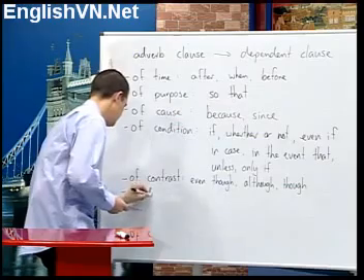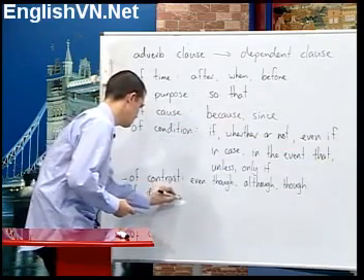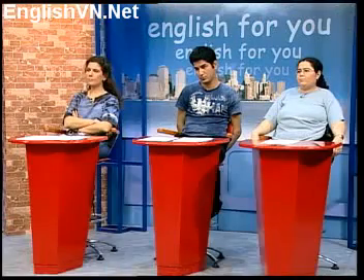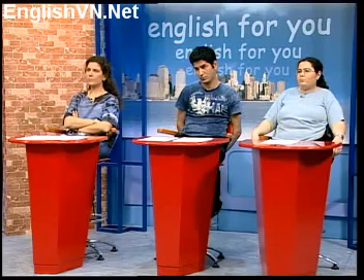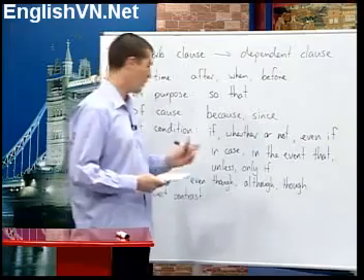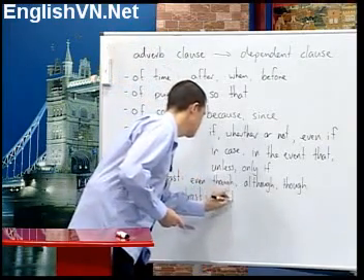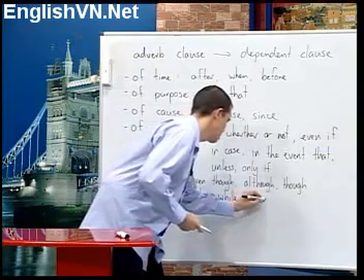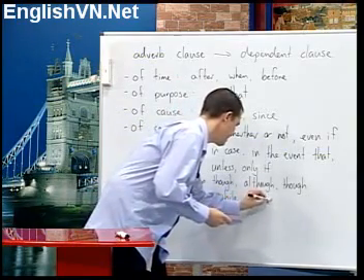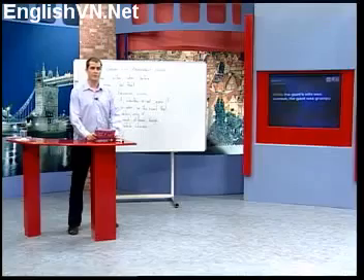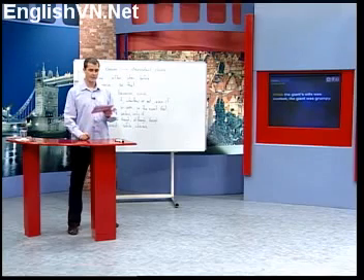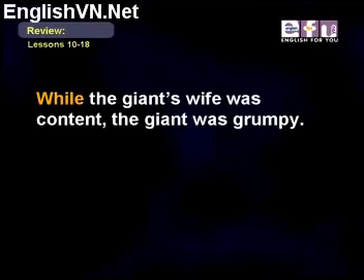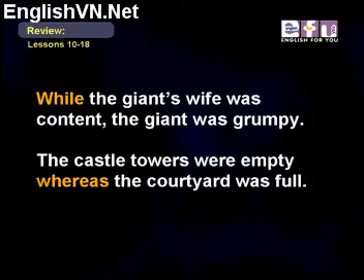Of direct contrast. Okay, and in these clauses, we use the words while or whereas. And whereas, how do I spell that? E-A-S, okay. These words give the meaning of two opposite conditions or events happening. Here's an example. While the giant's wife was content, the giant was grumpy. And the castle towers were empty, whereas the courtyard was full.